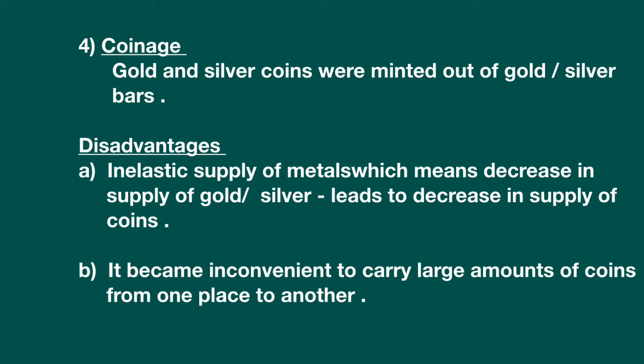Number 2, it became inconvenient to carry large amounts of coins from one place to another. Again, it's the same thing. It is very difficult to carry the heavy coins along with them, and that also not just coins, they were gold coins and silver coins. It was very difficult and again very risky to carry from one place to another.